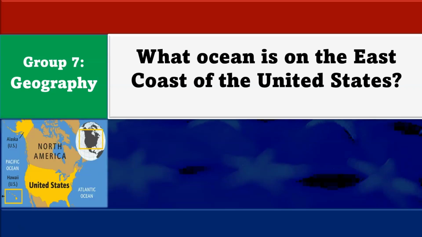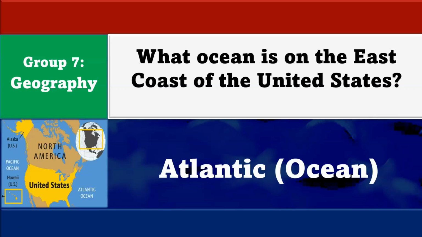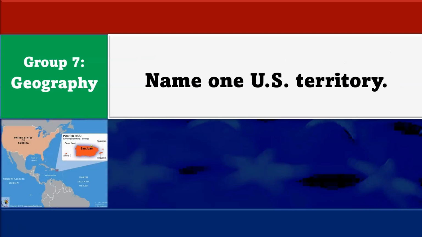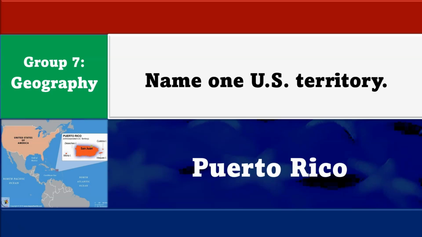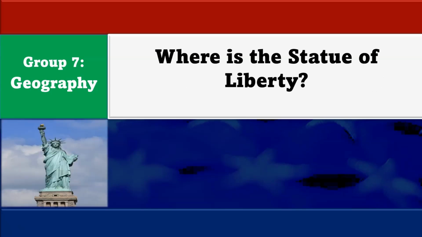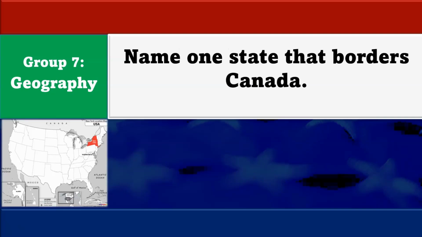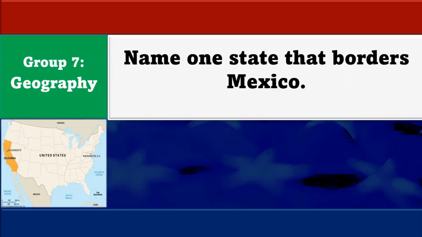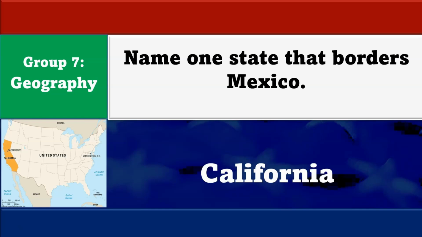What ocean is on the east coast of the United States? The Atlantic Ocean. Name one U.S. territory. Puerto Rico. Where is the Statue of Liberty? New York Harbor. Name one state that borders Canada. New York. Name one state that borders Mexico.